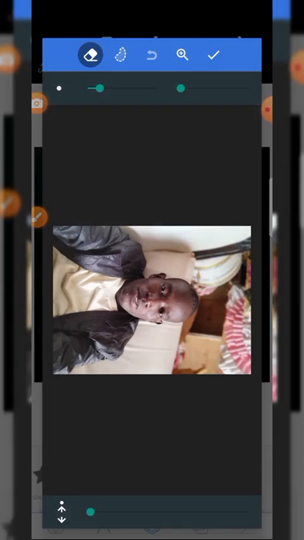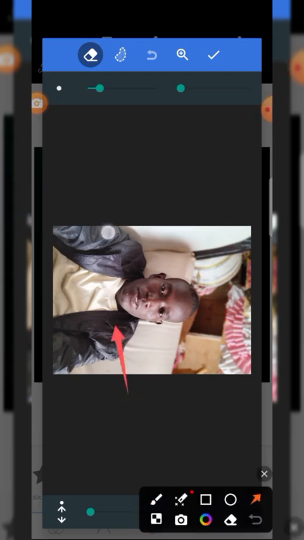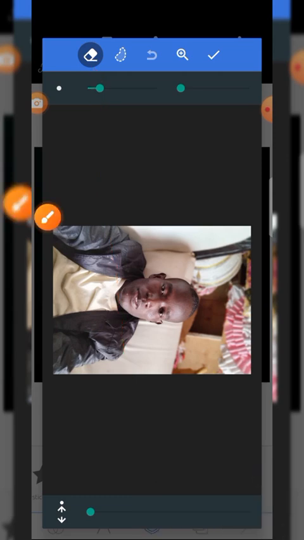Erase, we have 1, 2, 3, 4, 5. The first one is erase automate. Erase automate, like you have the hard erase, the size of your eraser, and then it comes with the hard eraser.